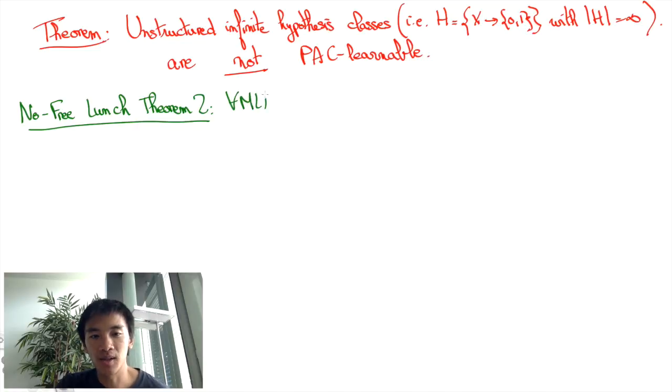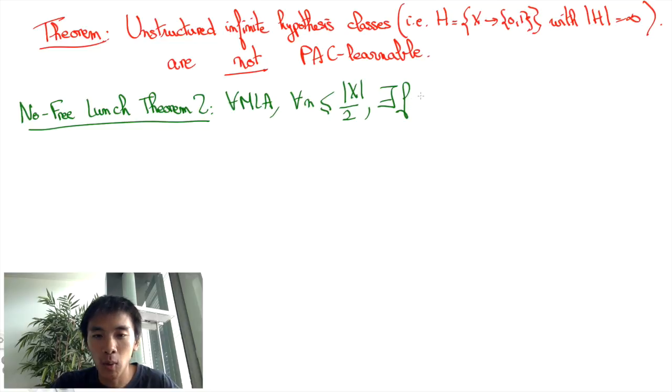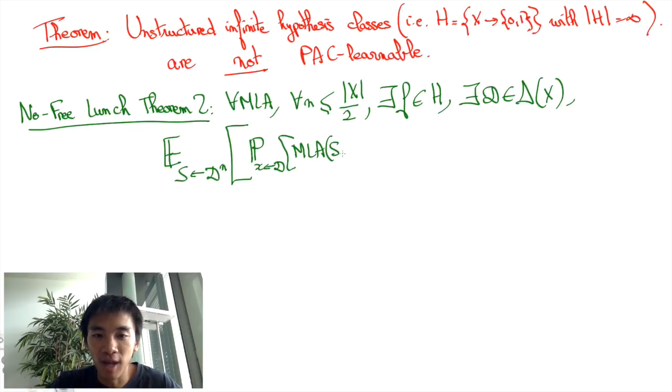This theorem asserts that for any machine learning algorithm and any sample size n less than half the cardinal of X, there is a prediction function f from X to the set of 0, 1 labels, and a probability distribution D over features such that the expected probability of mispredictions of MLA(S) is at least 1/4.